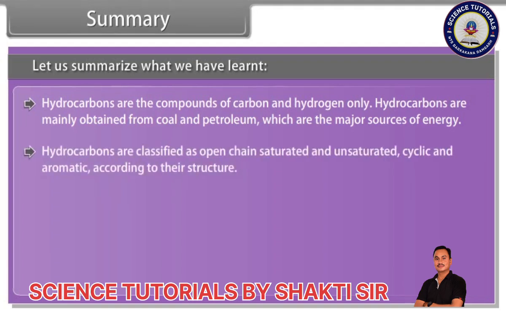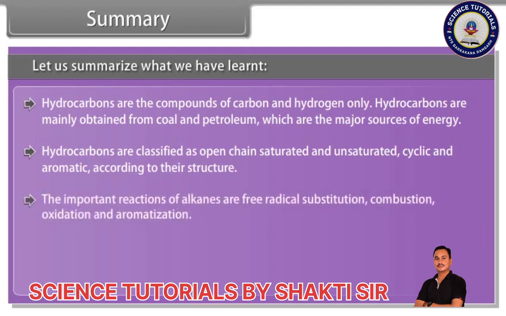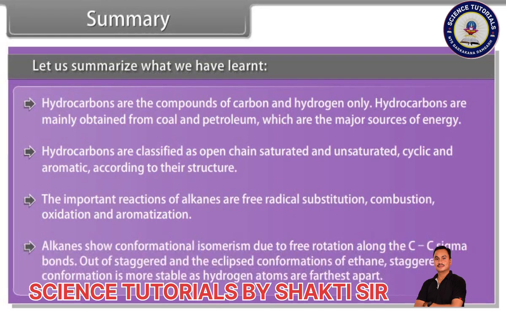Hydrocarbons are classified as open-chain saturated and unsaturated, cyclic and aromatic according to their structure. The important reactions of alkanes are free radical substitution, combustion, oxidation, and aromatization. Alkanes show conformational isomerism due to free rotation along the C-C sigma bonds. Out of staggered and eclipsed conformations of ethane, staggered conformation is more stable as hydrogen atoms are farthest apart.